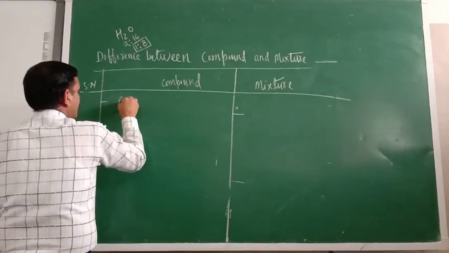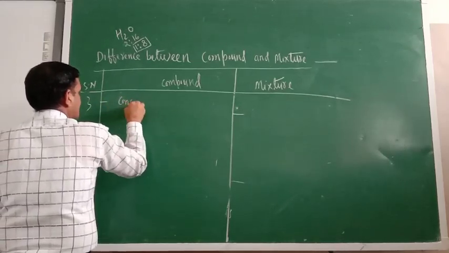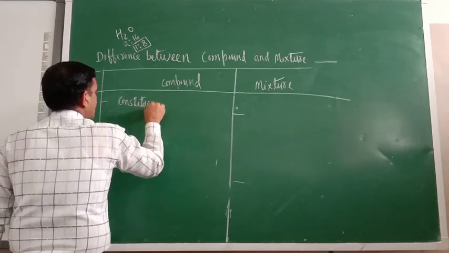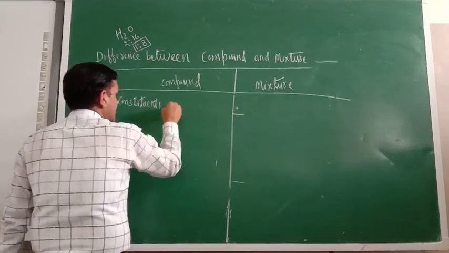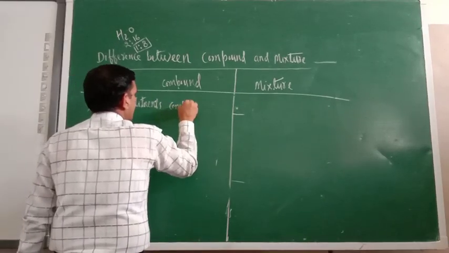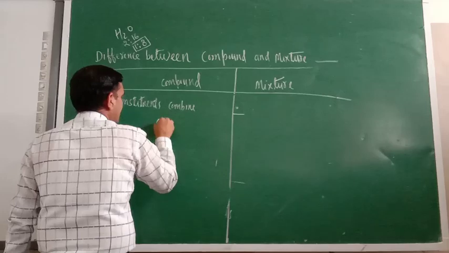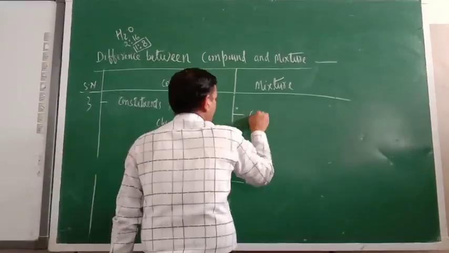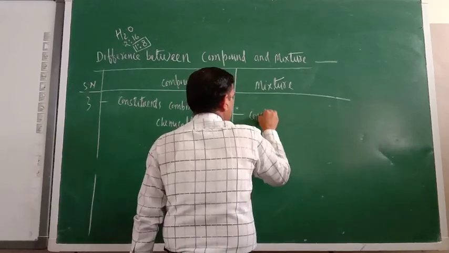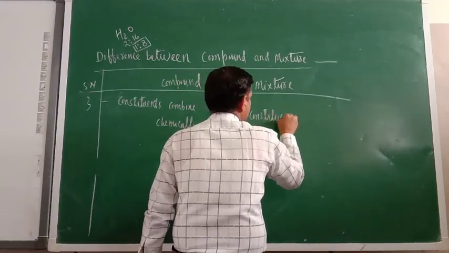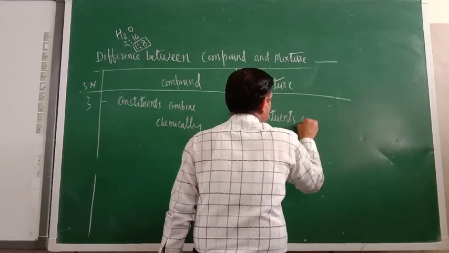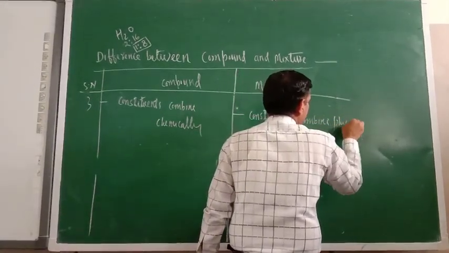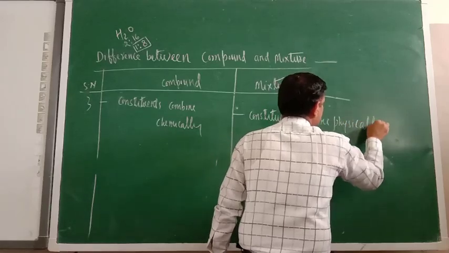Elements, constituents, third one. In compound, constituents combine chemically. In mixture, constituents combine physically. Chemical reaction is not there.